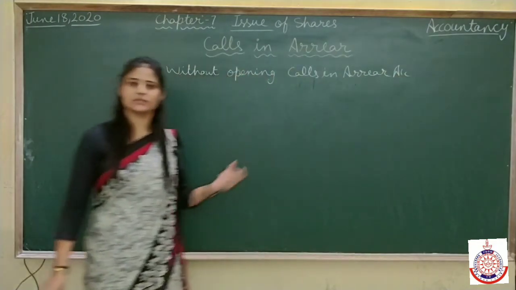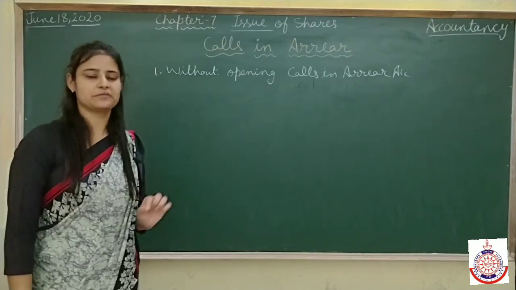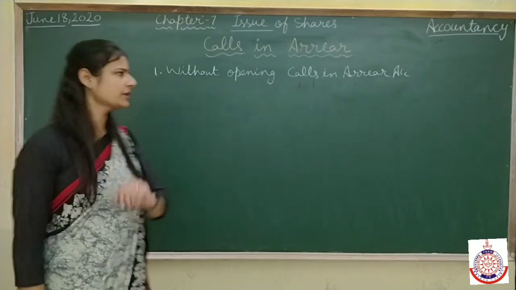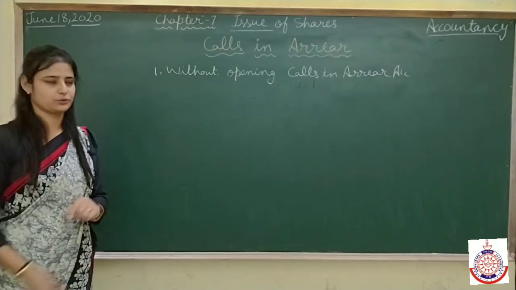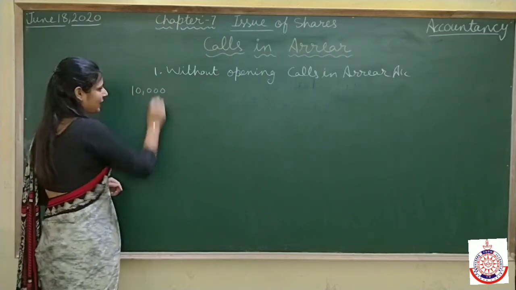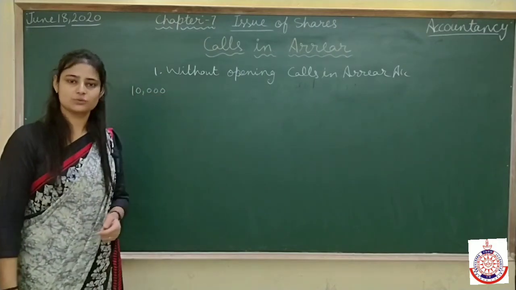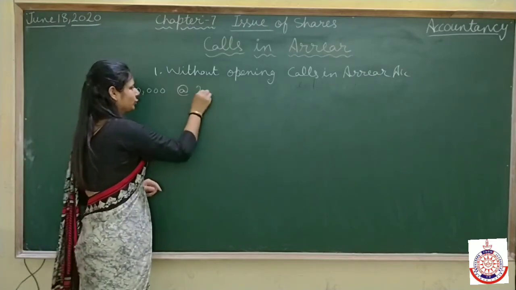We can deal with calls in arrear by writing the lesser amount when we receive the money. For this we'll take one example, then it will be more clear. For example, a company has issued 10,000 shares and the first call is due on these shares, which is rupees 2.